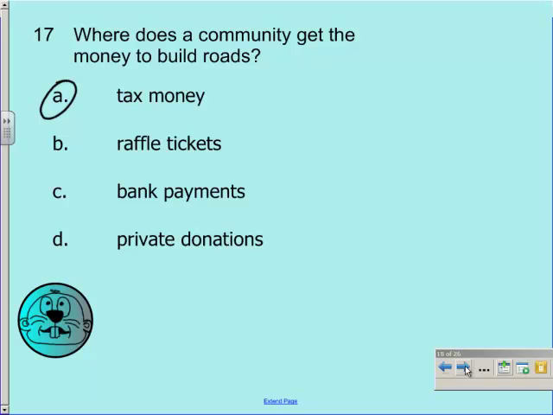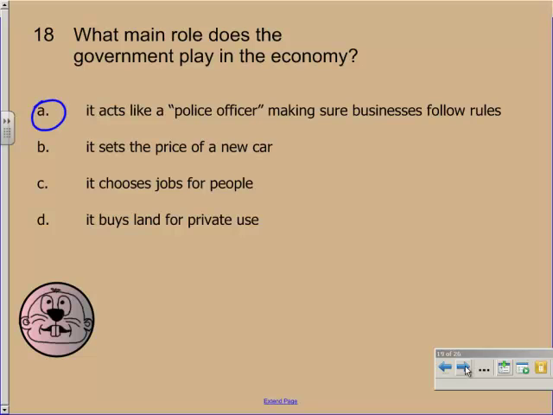Where does a community get the money to build roads? Communities get money from taxes. They use it to build roads, operate schools, and many other things. But tax money goes to build roads. What main role does the government play in the economy? It acts like a police officer to make sure the businesses follow the rules.